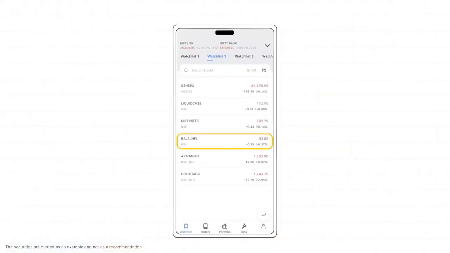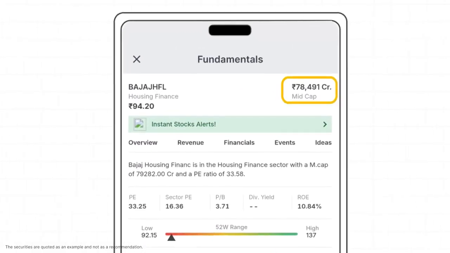And because these rankings can change as companies grow or get smaller, there's a simple way you can check where any stock stands today. You can check whether a stock is in large, medium, or small cap on Kite by simply tapping on the stock and then on fundamentals. Alright, so now we know what these categories are and how they're defined. But here's the really interesting part. Why do they actually behave so differently in the market?